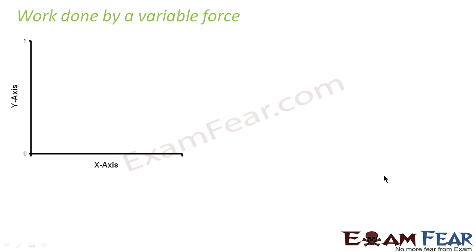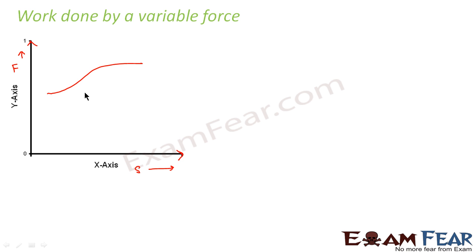Let us now study the work done by a variable force. To understand this, let us draw the graph of force versus displacement. We take force along the y-axis and displacement along the x-axis, and this is our origin. We say that the force changes with displacement. That means the graph will not be a straight line. It would be something like this.